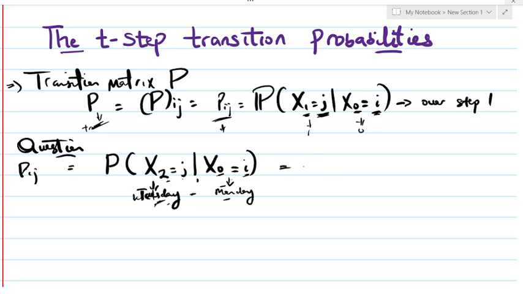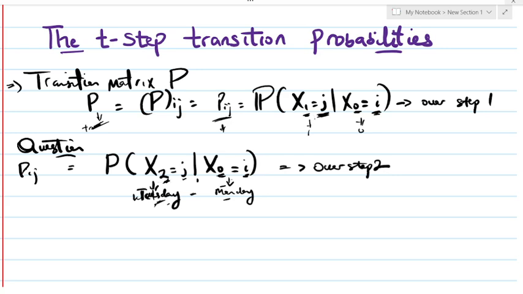So we call this two steps. Why? Because we move from 0 to 2. That is the probability of making a transition from state i to state j over 2 steps.